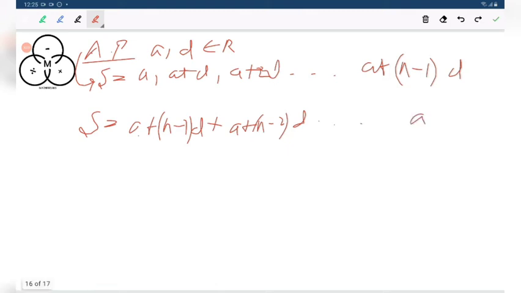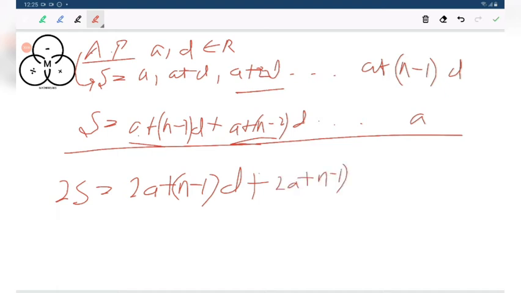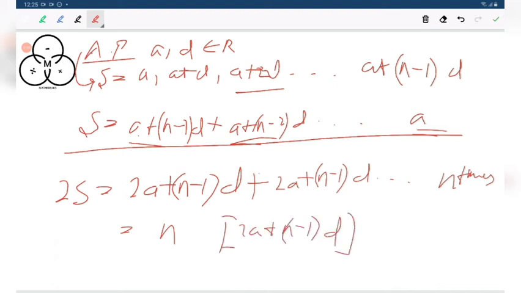Now what we'll do, we'll just add this up. We'll get twice of s. This is a plus n minus 1 into d, 2a plus n minus 1 into d, the first term. Add this and this, you will get 2a plus n minus 1 into d. Up to n times you will get, because this is n terms. So you will get n into 2a plus n minus 1 into d, or you just divide it by 2. This is the sum of an arithmetic progression.